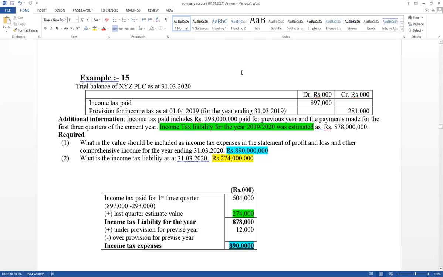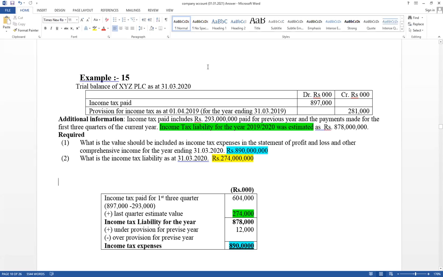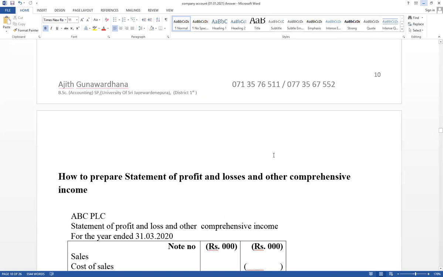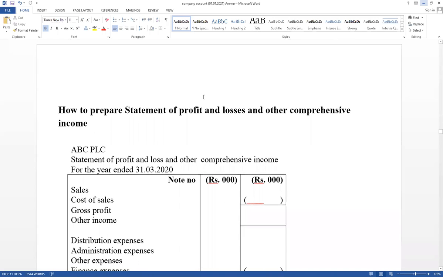After that, I will discuss how to prepare the statement of profit and loss and other comprehensive income. After that, I will discuss share issue adjustment. Right now, I'm going to discuss how to prepare a statement of profit and loss and other comprehensive income.